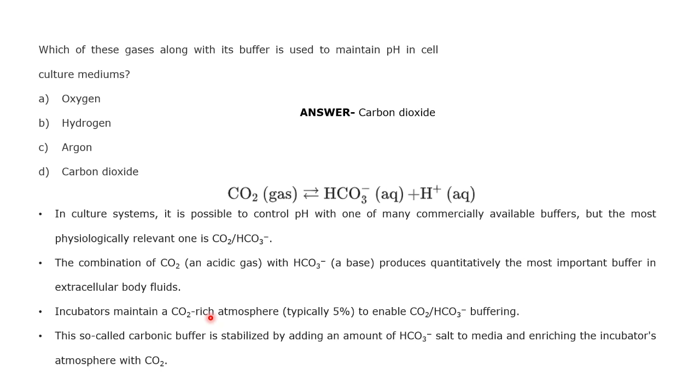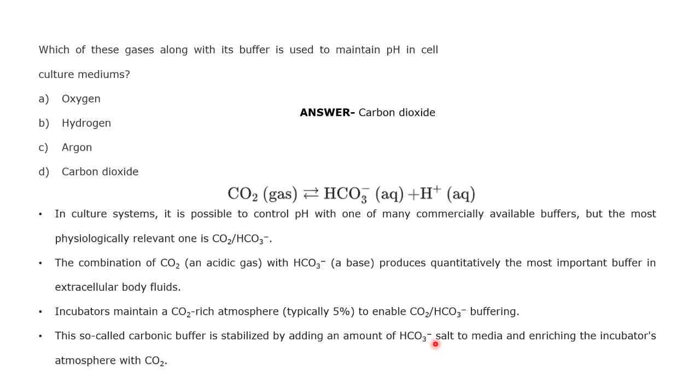After we have done the culture, we incubate it in the incubator which has this carbon dioxide rich atmosphere, and which provides this buffering. So the media in which the cell culture is grown has this carbonic acid salt in it, because the carbon dioxide is provided by the incubator and it mixes with the total environment, giving this kind of buffering system so that the pH fluctuation can be maintained within a particular range. That's why this particular gas is important, especially if you are using this kind of buffering system to maintain cell viability or incubate the cell culture.